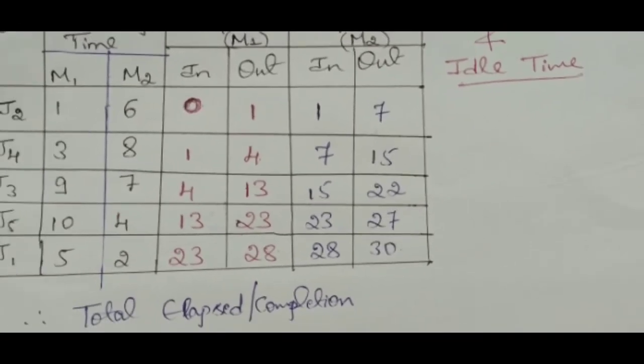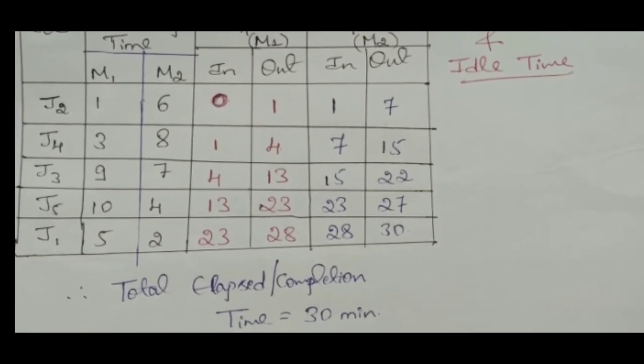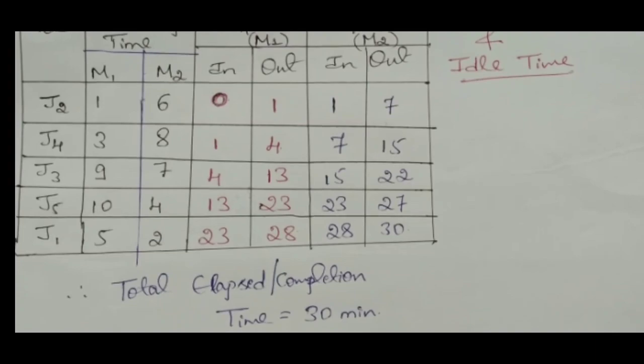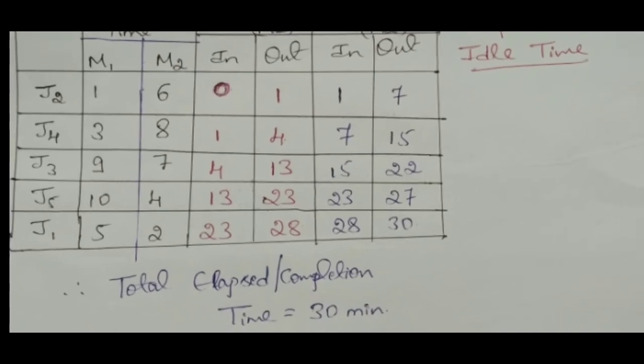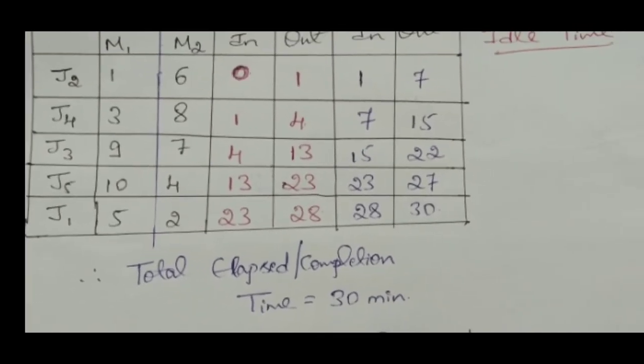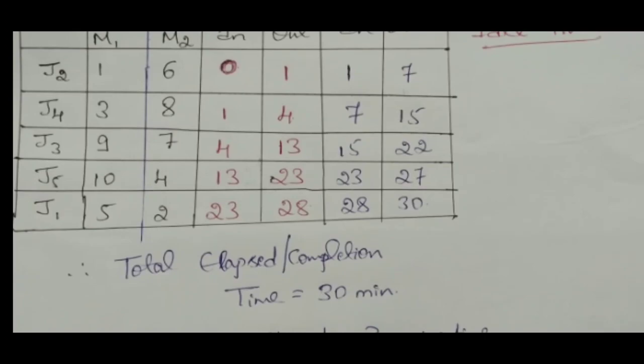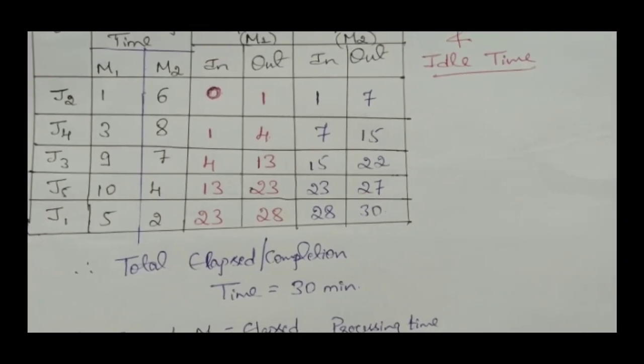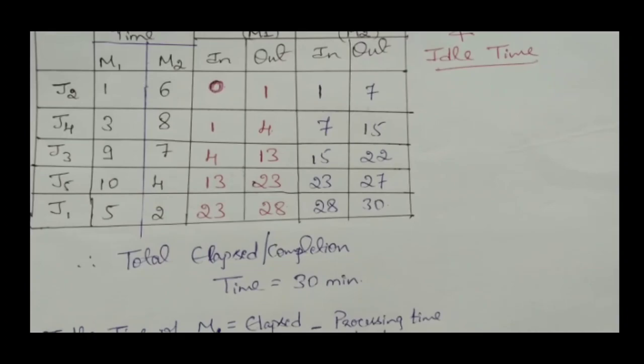Next, the job is J3. For J3, the in time is 15, the previous out value. 15 plus the processing time on M2, which is 7. 15 plus 7 is 22. Next, just look into the table carefully. Now the next job is J5. Now the in time for this, instead of 22, I have written 23.